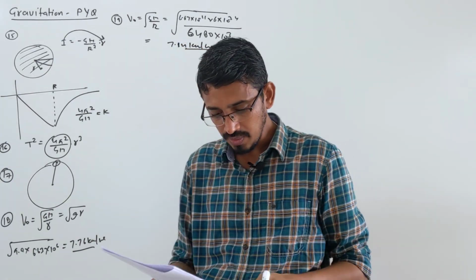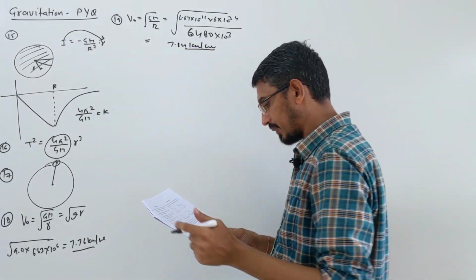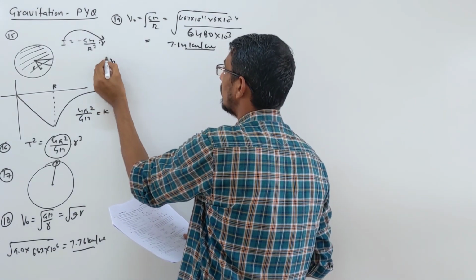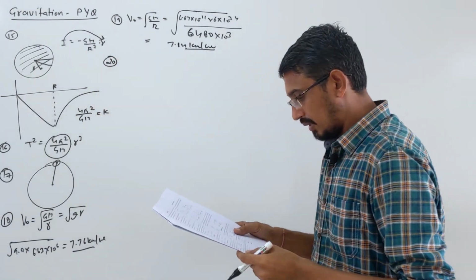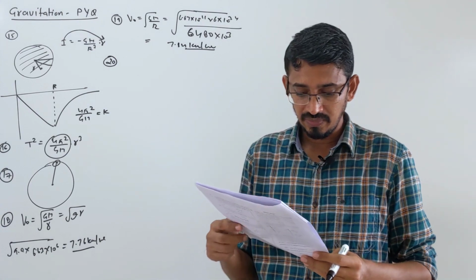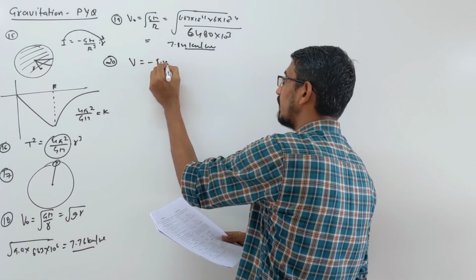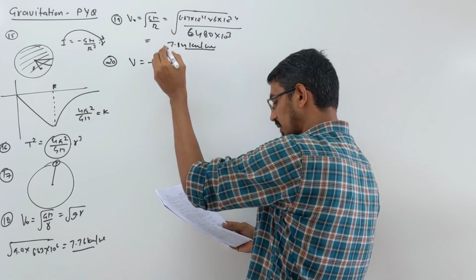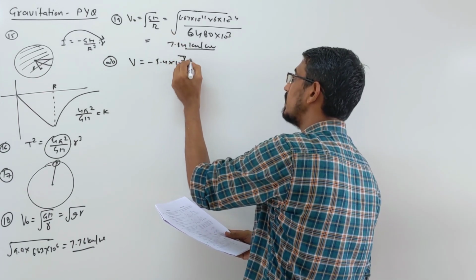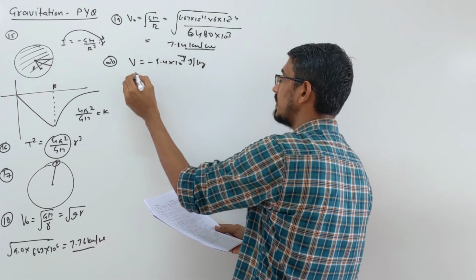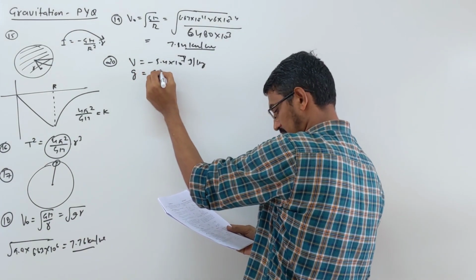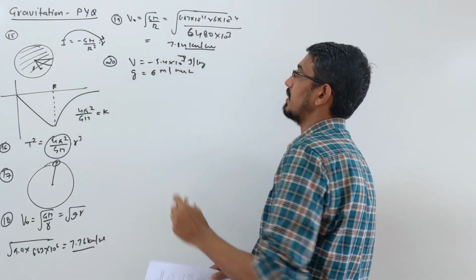Question number 20 we are talking. At what height from the surface of earth should the gravitational potential and the value of g be this much? So two things are given. Potential is given as minus 5.4 into 10 power 7 joule per kg, and g is given as 6 meter per second square. They are asking height. So it's very easy.